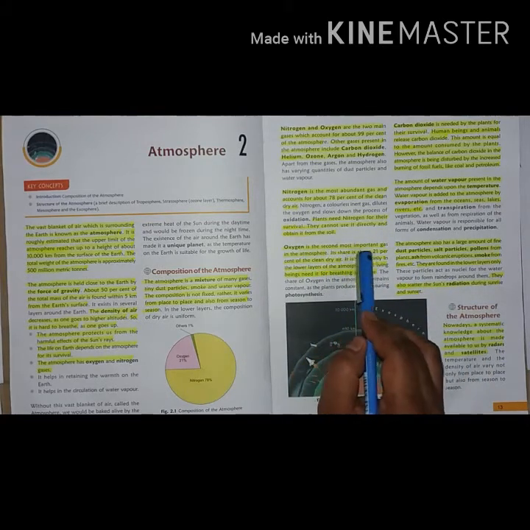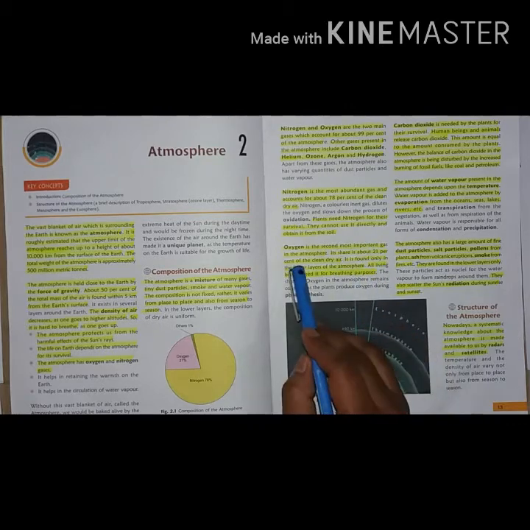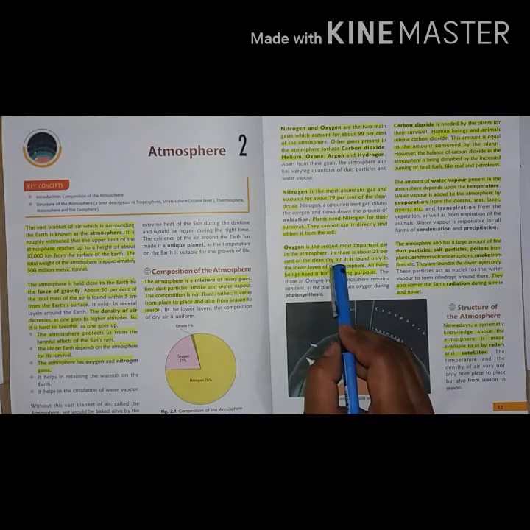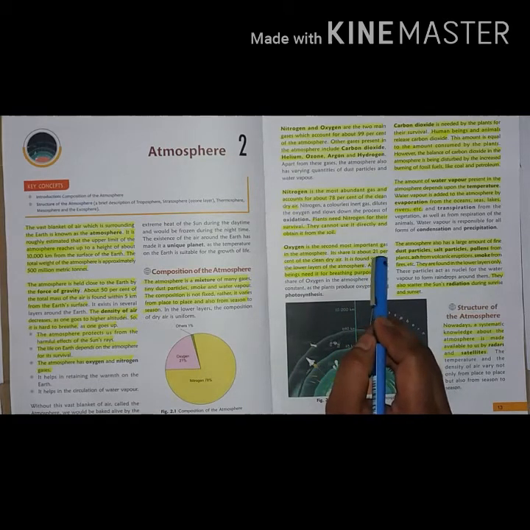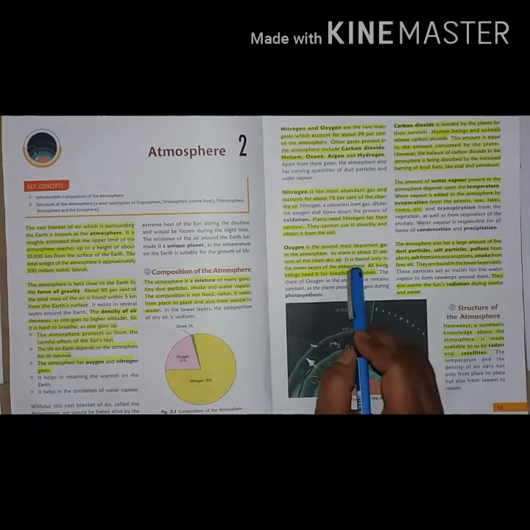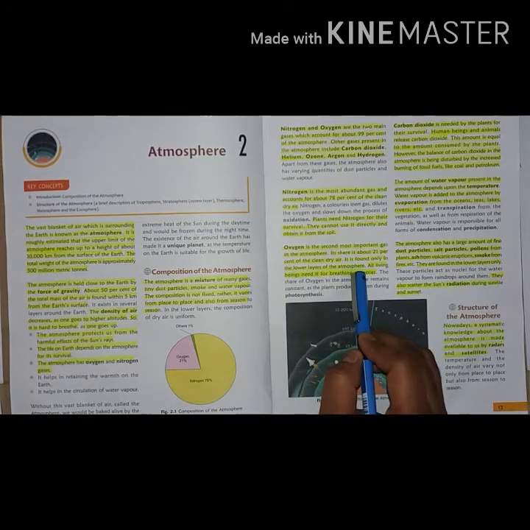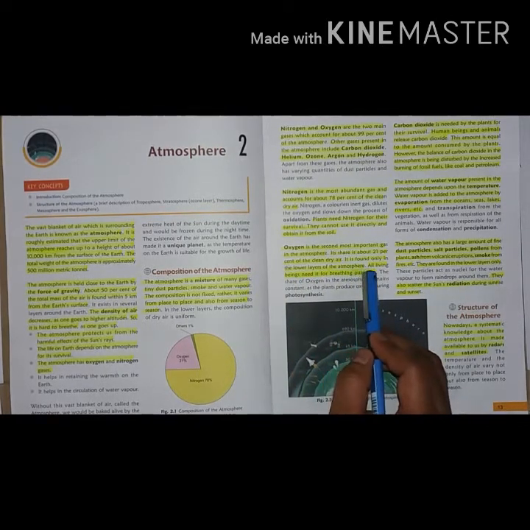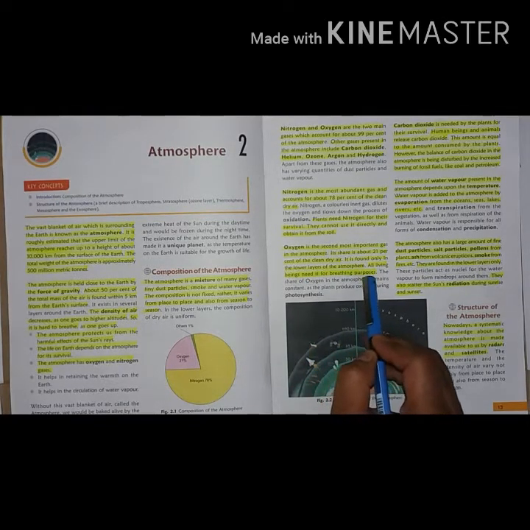Oxygen is the second most important gas in the atmosphere. Its share is about 21% of the clean dry air. So the composition of oxygen in the atmosphere is 21%. It is found only in the lower layers of the atmosphere. All living beings need it for breathing purposes, you know that.